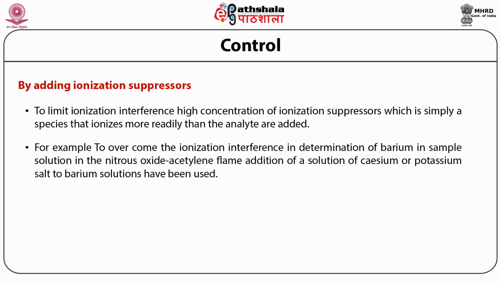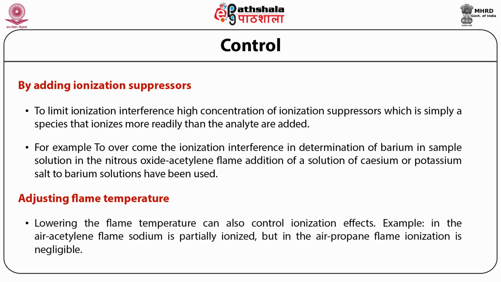Like if you are determining barium samples by using a nitrous oxide acetylene flame, the addition of a solution of cesium or potassium to the barium solution has been used to overcome the interference due to ionization. The second method that can be used is the adjustment of the flame temperature, that is, by lowering or changing the flame temperature. Lowering the flame temperature has been effective in controlling the ionization effect.